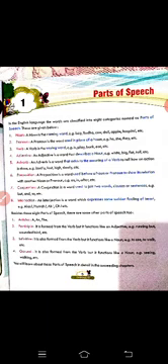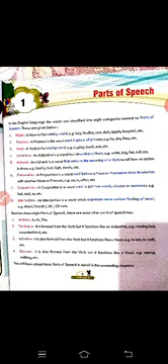Hurrah, we won the match. This is a sudden feeling, a feeling which occurs from inside. Okay, students, don't worry. We will read this in detail in our succeeding chapters. This is just a basic idea about class 5th grammar that we are going to read throughout the year from this book. So basically the parts of speech are of 8 kinds: noun, pronoun, verb, adjective, adverb, preposition, conjunction, interjection.